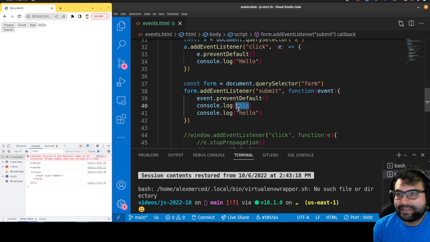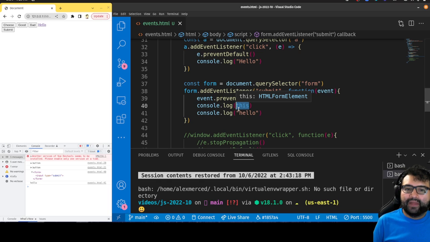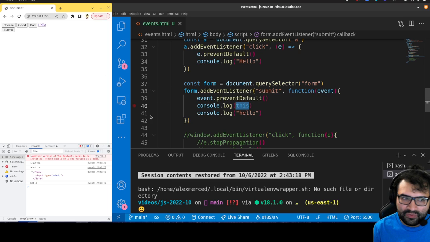You can get to the same place by just doing event.currentTarget. If you were to use an arrow function, there's another way to get to the same place, event.currentTarget versus this, but you could use this. And this would refer to the thing that just triggered this function, which in this case is the form, because this event is on the form. So the form just called this function, and I can log things about the form.